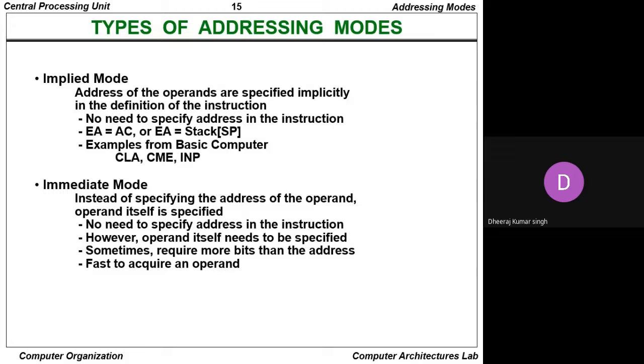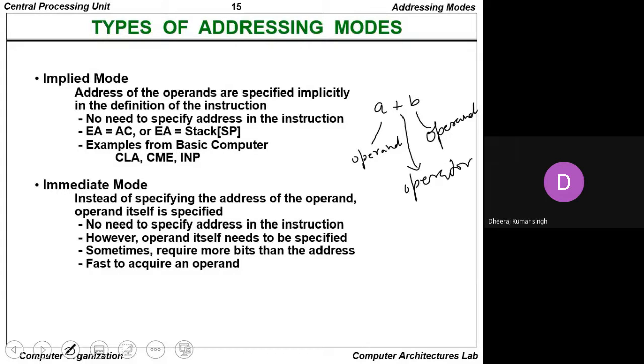So generally, some of the addressing modes are there, such as implied mode. So whenever we talk about the implied mode, the definition of the implied mode is here. Address of the operands. So suppose we write a plus b, this thing is basically known as the operand. We say this is the operand, and this is also the operand. These are the operands, and this is the operator. So this is basically known as the operator.